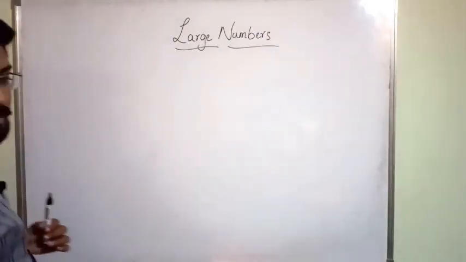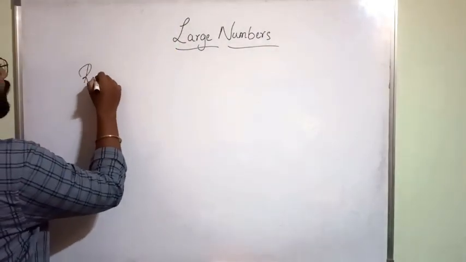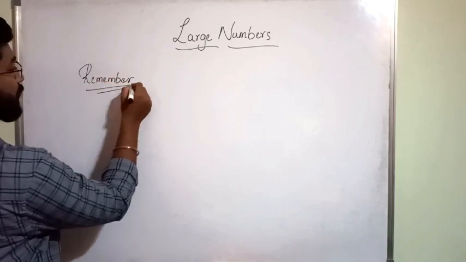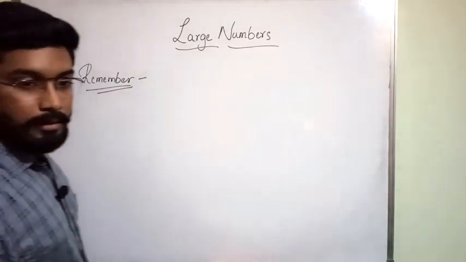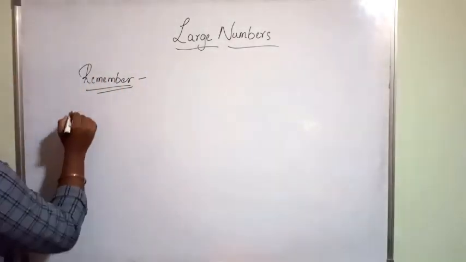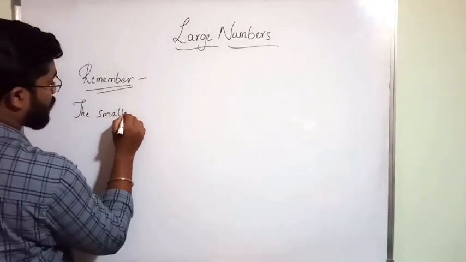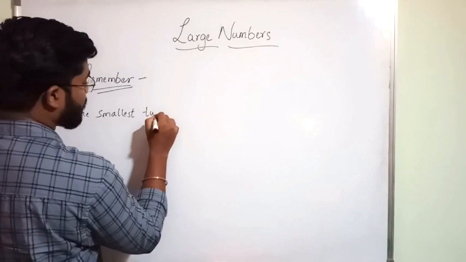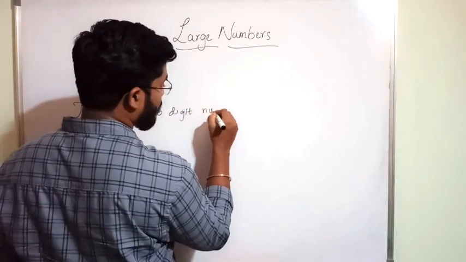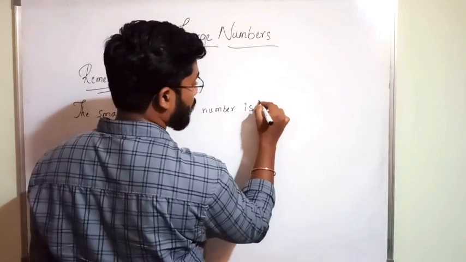So there is one thing you have to remember. A point to remember. What is that? The smallest two-digit number is 10. The smallest two-digit number is what? 10.